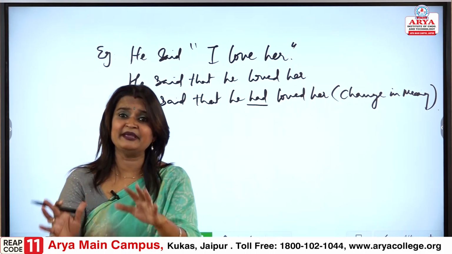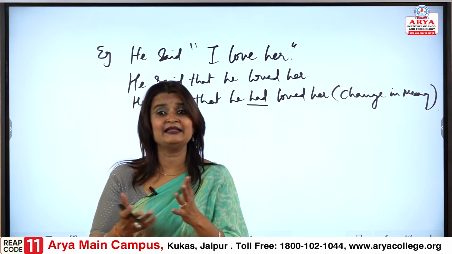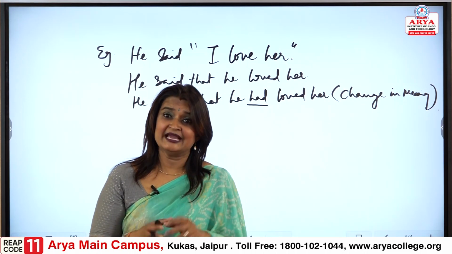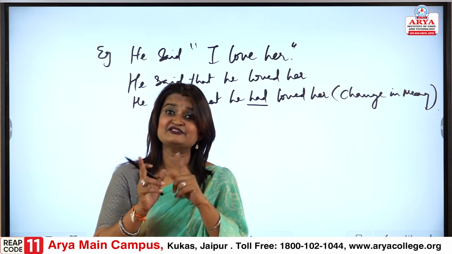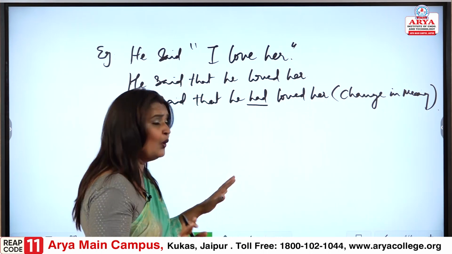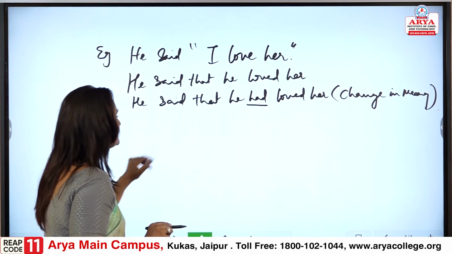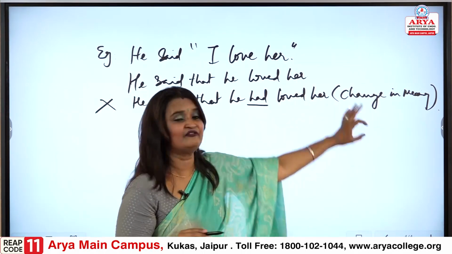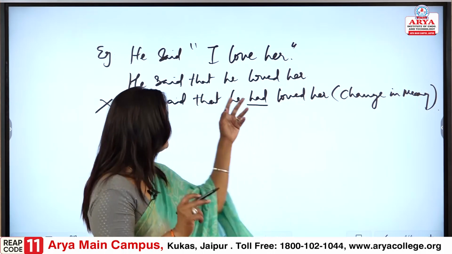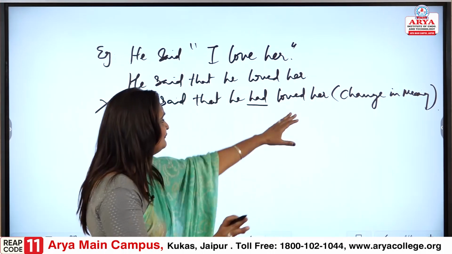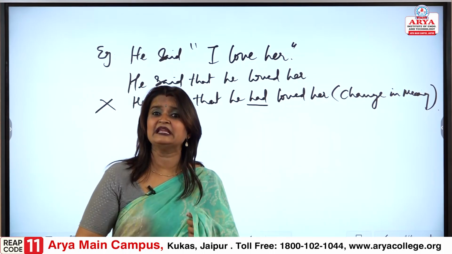He had loved means, so now either then he no more loves her. What do we assume? It changes the meaning, it gives confusion. So no, we would not. So this would be a wrong sentence, he said that he had loved her, because we said from past tense to past perfect. When we are going for past perfect, it is changing the meaning.